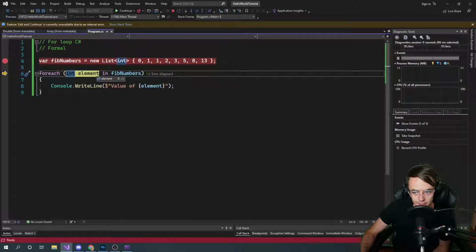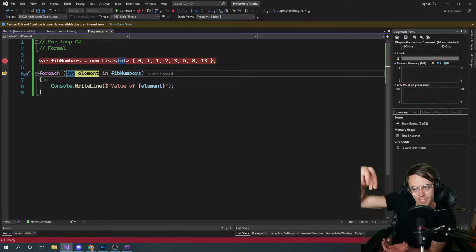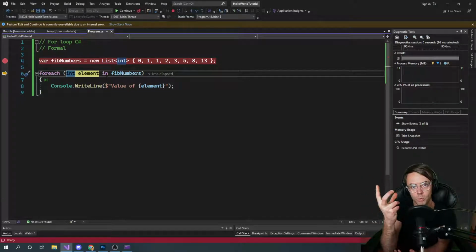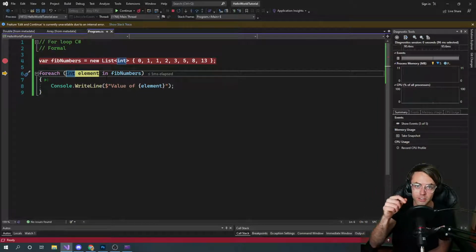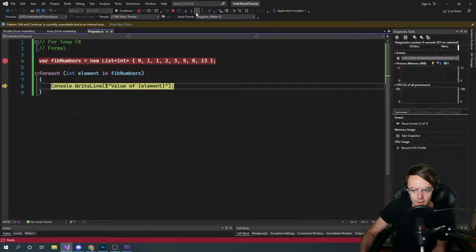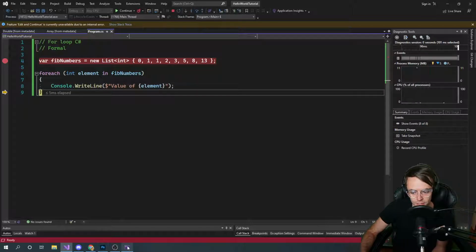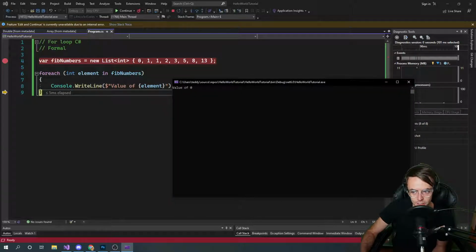So look at that. This is the actual array, and the in is basically reaching into the box and holding it up for you. And once the machine holds the value up for you, you get to decide what you want to do, and we're console writelining it. So let's go down through here and see what the first thing is going to iterate through. What is that? It's our 0, and we get to choose.